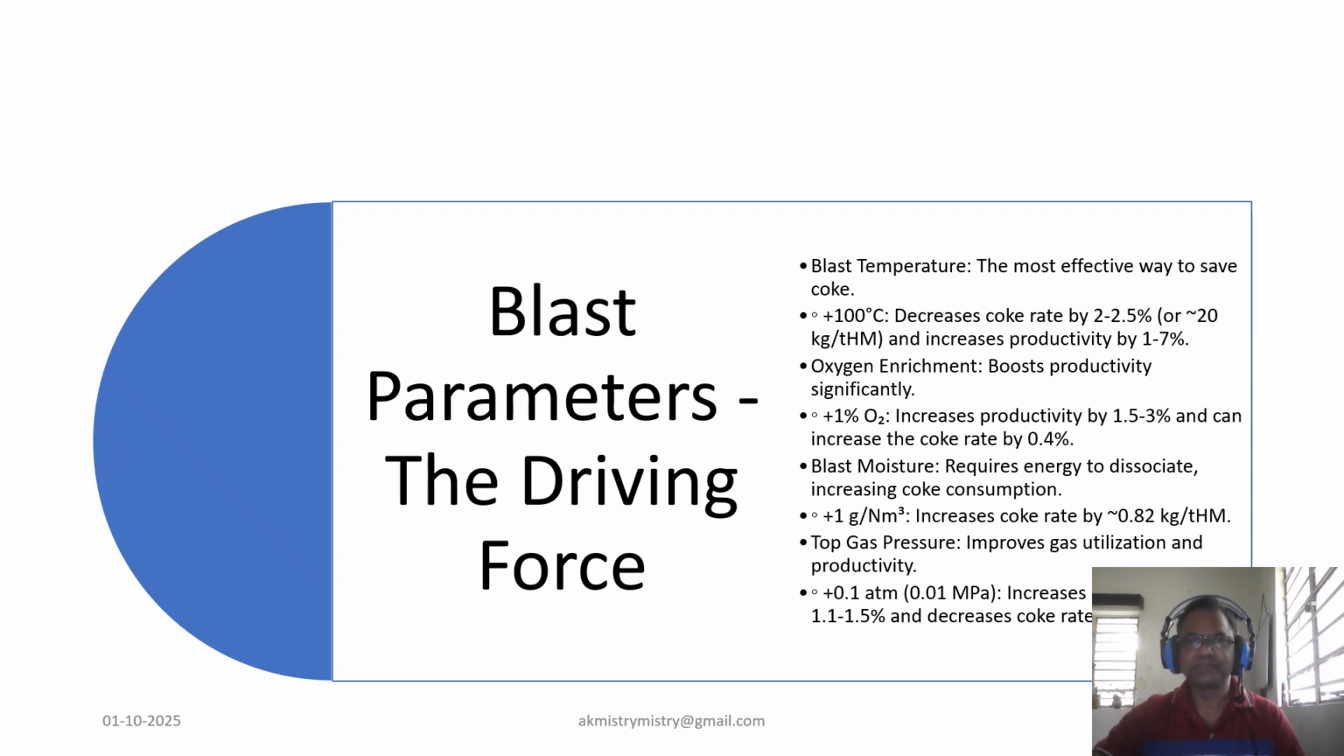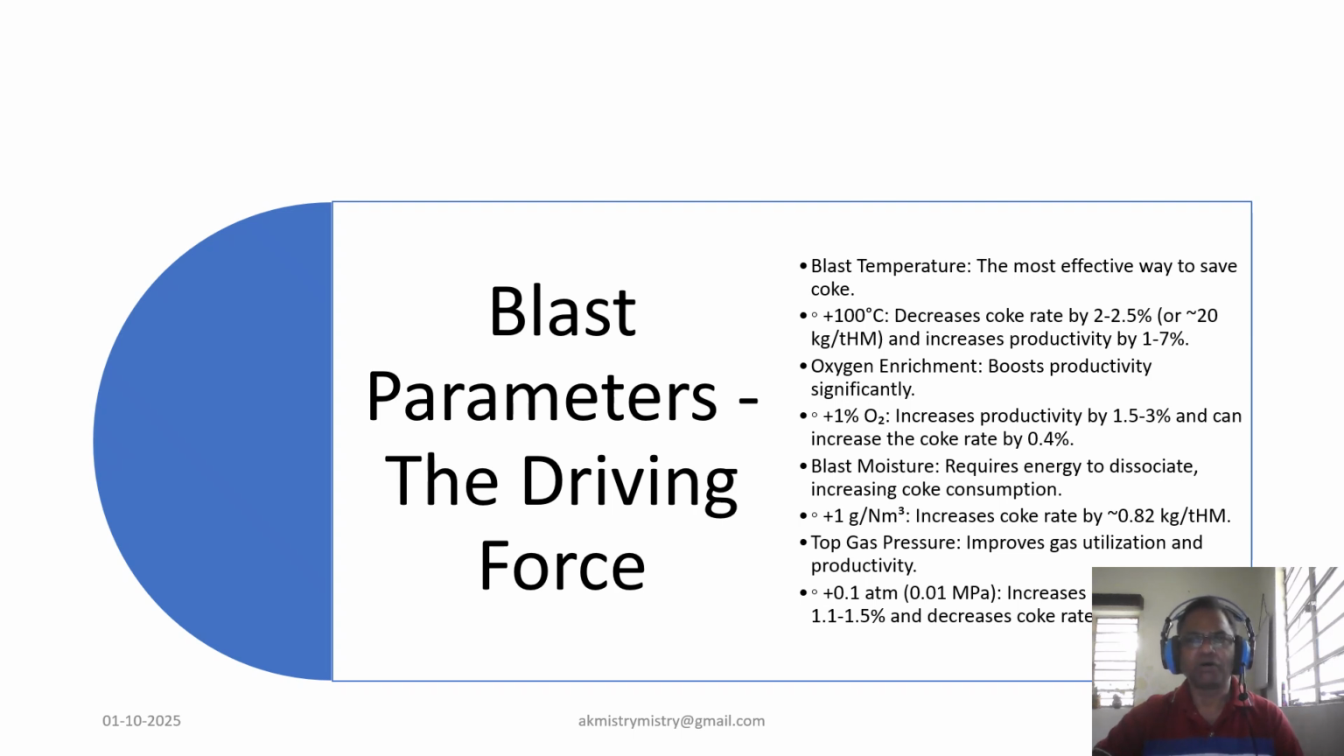Blast temperature. Now, as we know, increasing hot blast temperature is highly effective. An increase of 100 degrees can decrease coke rate by 2 to 2.5% and increase productivity by 1 to even 7%. Other sources note a coke rate reduction of 7 to 7.5% and a productivity increase of 2 to 3% for the same temperature change. Another source shows a 2.2% coke rate decrease and a 1.7% productivity increase.